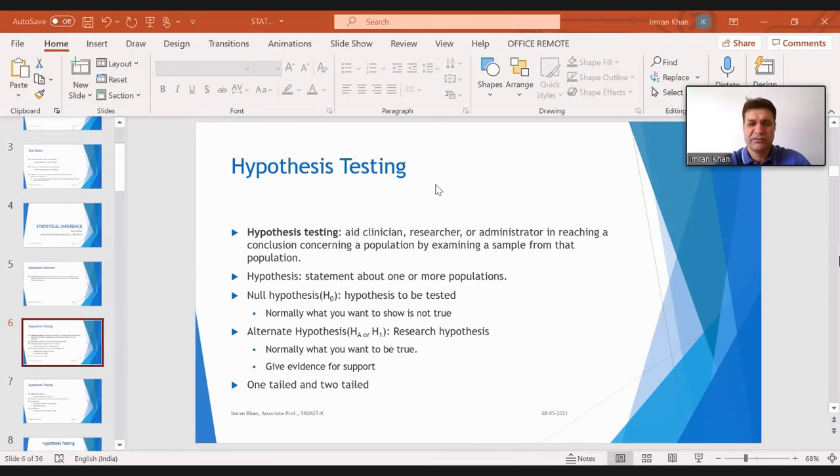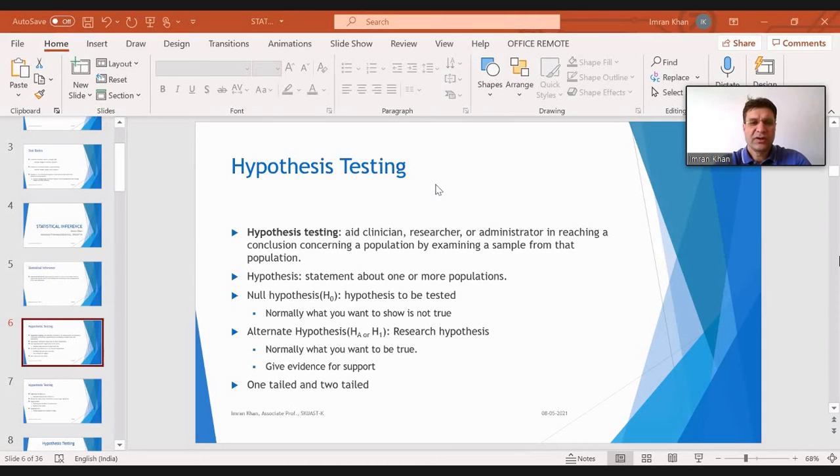For that, you conduct an experiment in your lab, generate the data, and when you analyze the data, you set up a hypothesis whether these two drugs are the same or different. The hypothesis which you make is what we call the null hypothesis. This is the hypothesis which you are going to test. Whether you accept or reject it will be decided only once the data is analyzed.